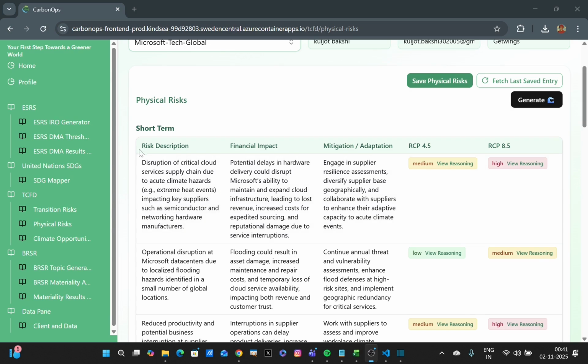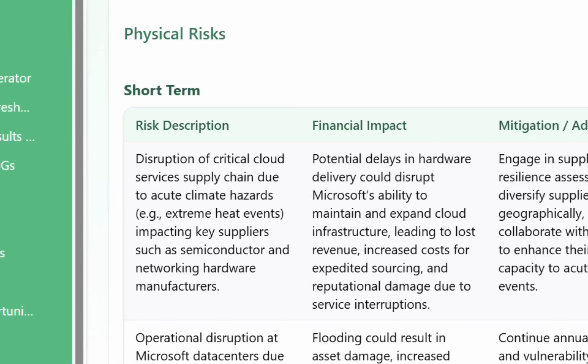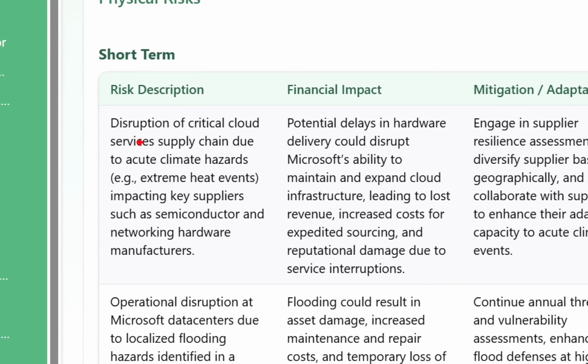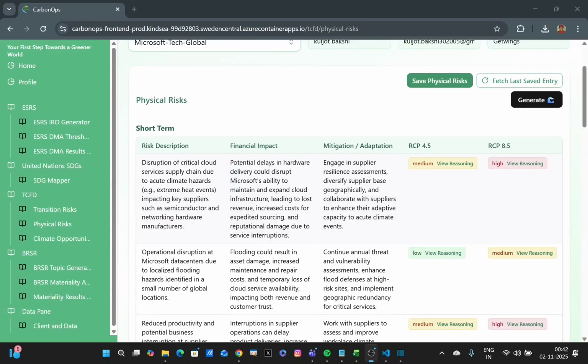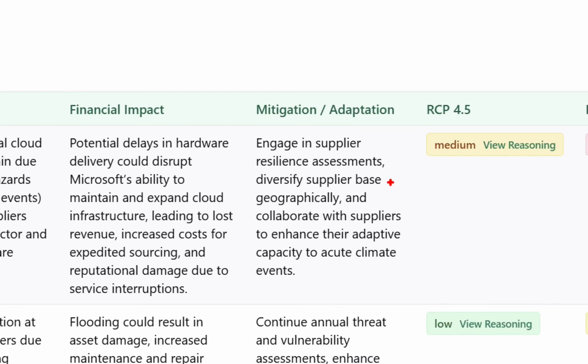Let's go through one of those. So in short-term risks, the first risk description is disruption of critical cloud services supply chain due to acute climate hazards like extreme heat events impacting key suppliers, such as semiconductor and networking hardware manufacturers. And that's your financial impact. So it could lead to potential delays in hardware delivery, which could disrupt Microsoft's ability to maintain and expand cloud infrastructure, all of that stuff. And as far as the mitigation adaptation strategies are concerned, Microsoft could engage in supplier resilience assessments, diversify supply base geographically, and collaborate with suppliers.